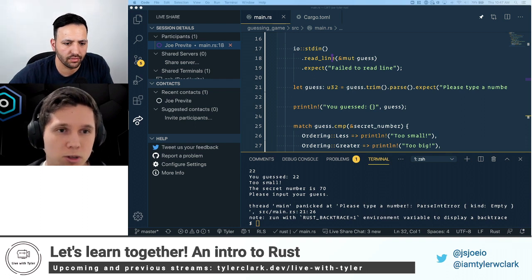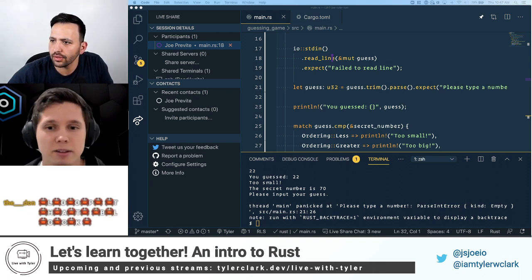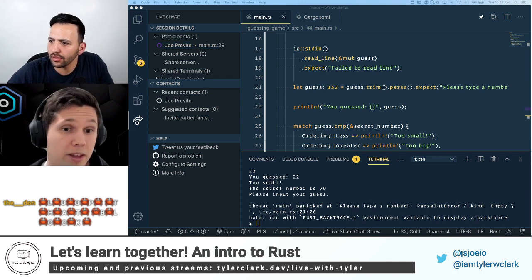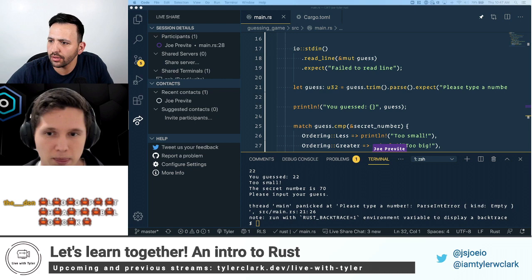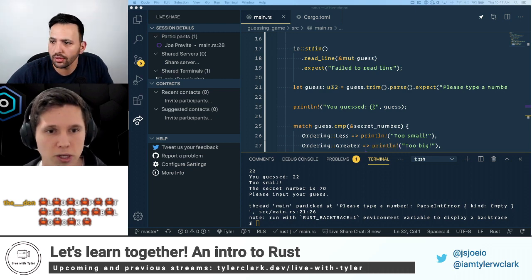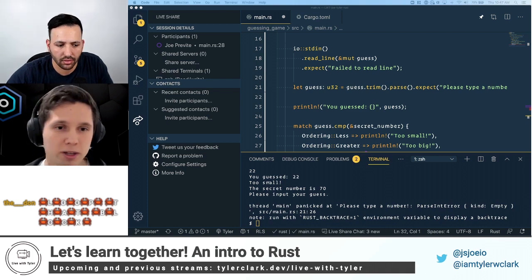So we want to stop the loop when the number is correct, things like that. How do we tell the loop, hey, quit? What we can do is quit when we get the correct guess. So we're going to change this Ordering::Equal branch.